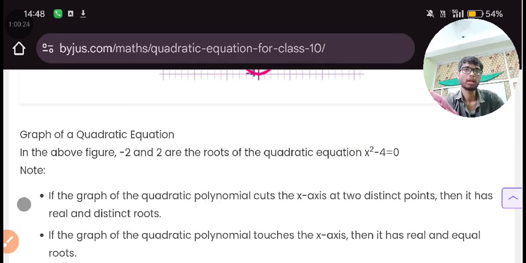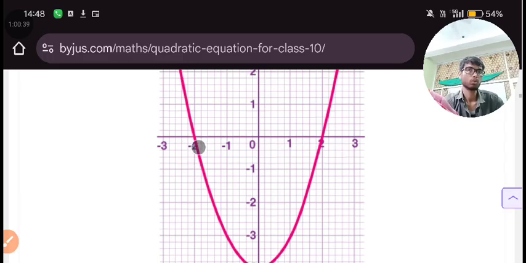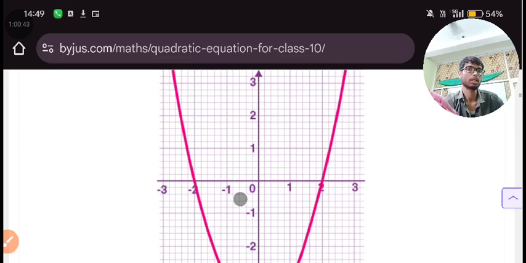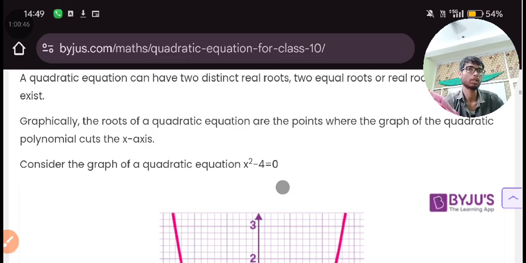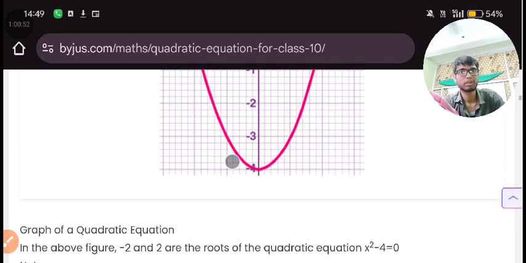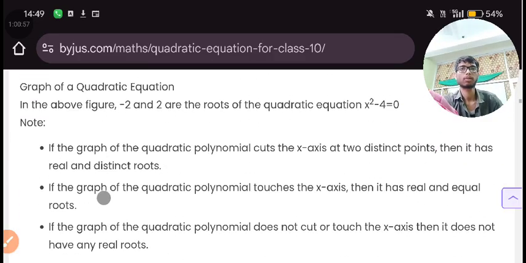Graph of a quadratic equation. The -2 and 2 are the roots of the quadratic equation. Here you can see the value of one x is coming 2, and the value of another x is also coming 2, but it is giving you -2 and it is giving you 2. When you simplify this, you will get x is equal to ±2. Okay, we are crystal clear about it.